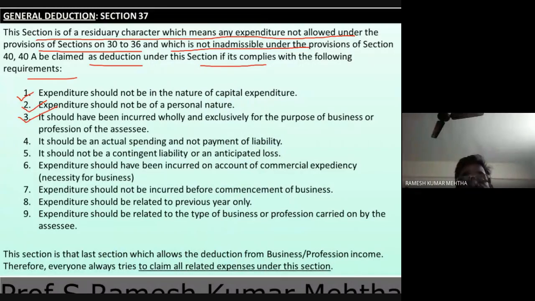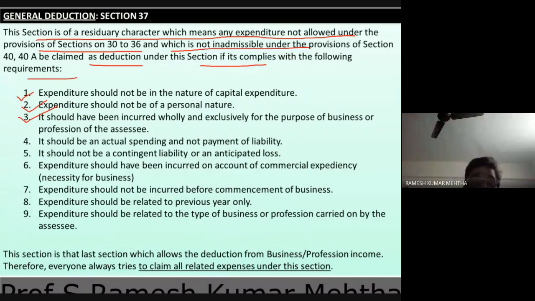Another example is salary paid to the maid working at home. This is a household expenditure, a personal expenditure, and there is no connection between this expenditure and income from business.